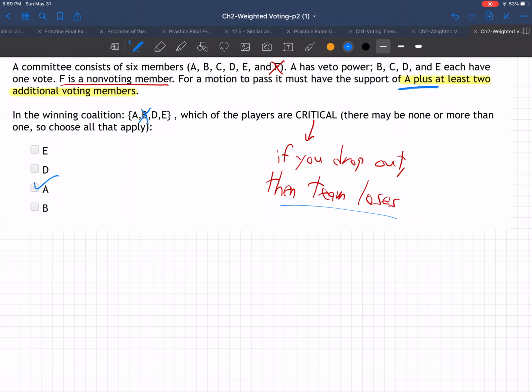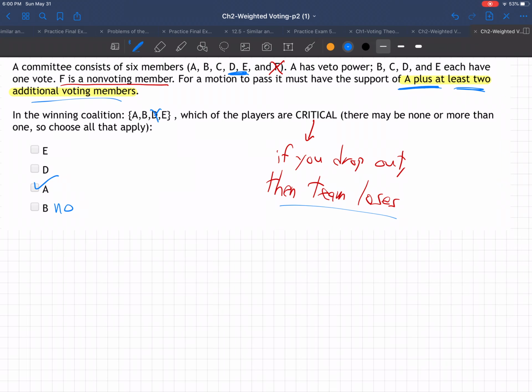Let's try the next one. What if B drops out? You know, we're doing this one at a time. So just B drops out, then they're left with A, D, and E. Does that become a losing team? No, that team's okay because they have A and they have 2 other voting members, right? D and E are both voting members, so they have A plus 2 voting members. They're okay. So B's not critical. I'll just write a little note here. If B drops out, they're still okay. They don't have to have B. He's not critical. They don't lose if B drops out.